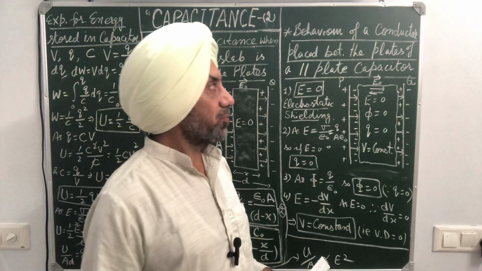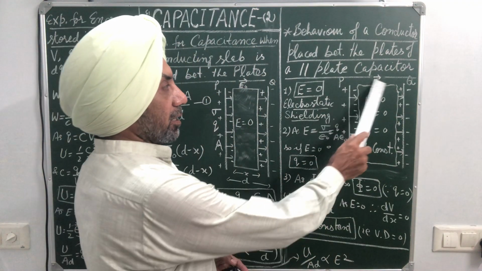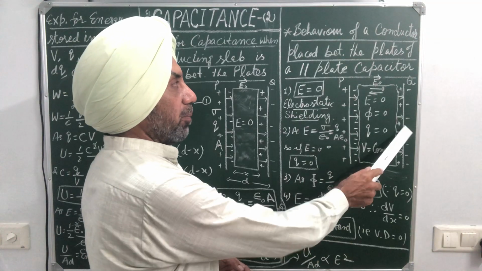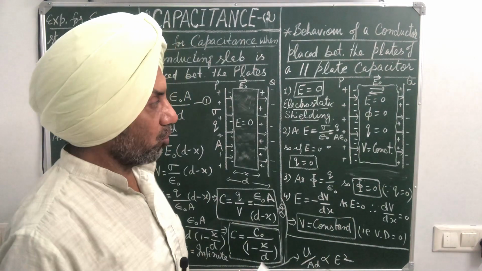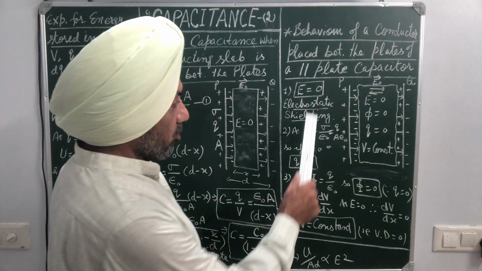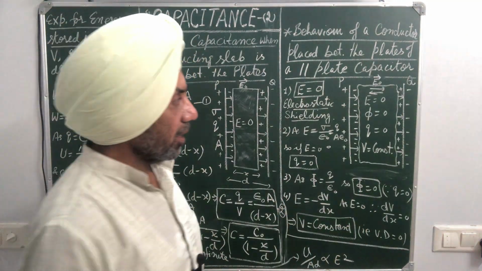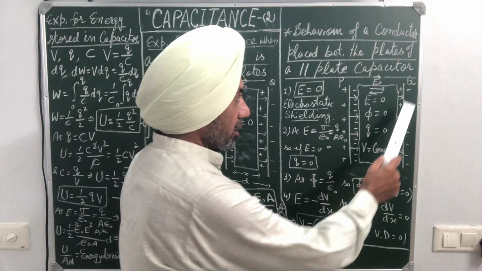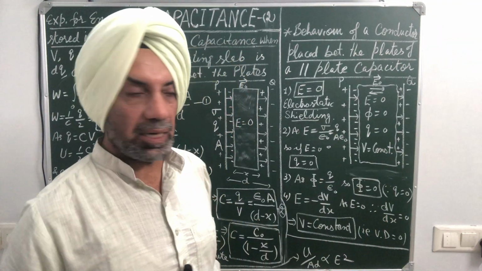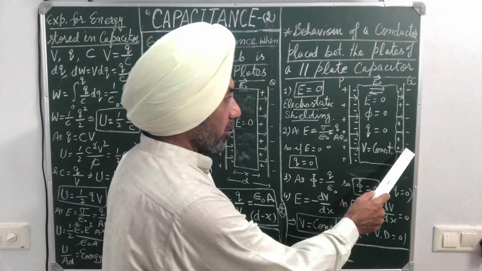So behavior of a conductor between the plates of a parallel plate capacitor. Very important. Just try to understand. There are 4 points I will discuss in detail. Suppose P and Q be the two plates of a parallel plate capacitor. Let plate P is positively charged, plate Q is negatively charged.